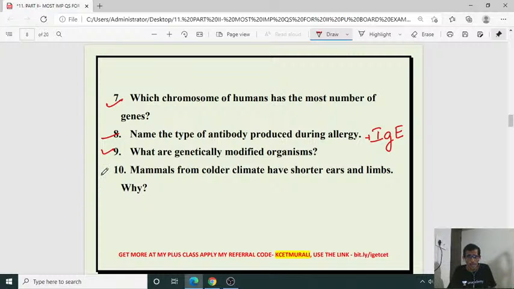Then, mammals from colder climate have shorter ears and limbs. Why? Justify your answer. Why that kind of physiological, morphological feature is there? Mammals from colder climates generally have shorter ears and limbs to minimize the heat loss. So to minimize the loss of heat, the animals found in the colder climate have shorter ears and limbs.